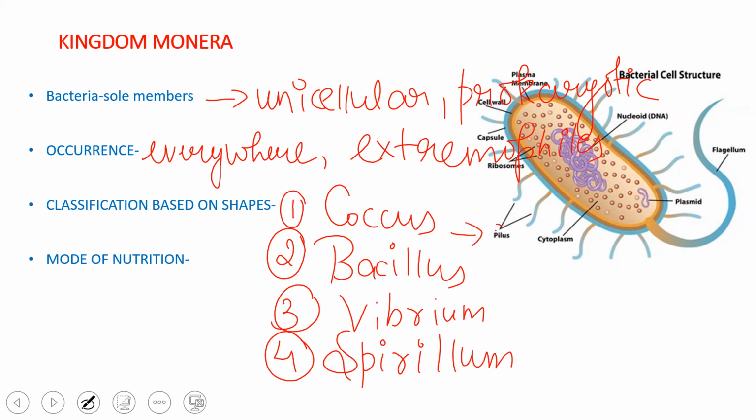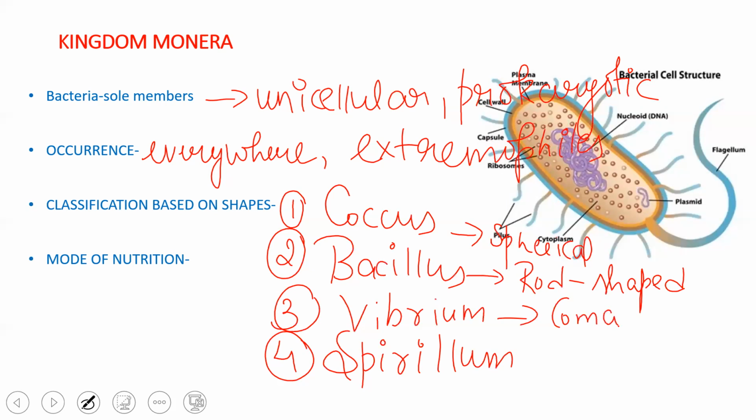Coccus is spherical in shape. Bacillus is rod shaped. Vibrio is comma shaped. And spirillum is spiral shaped.